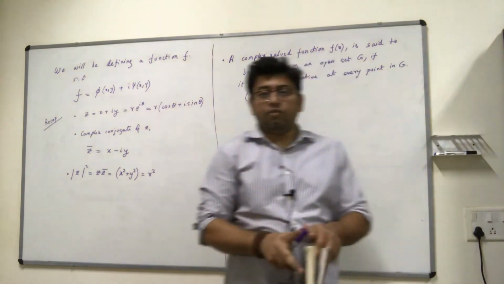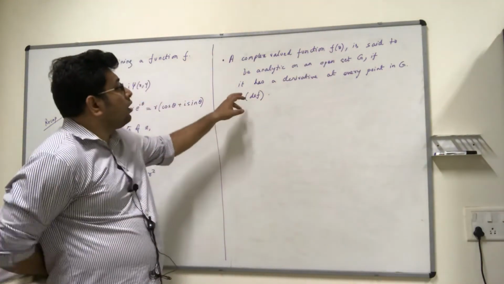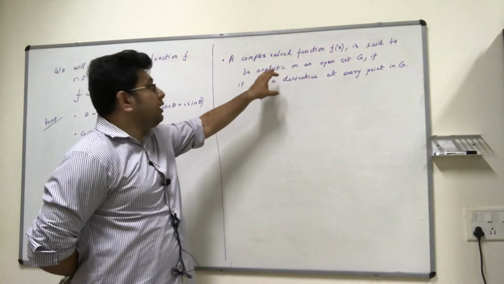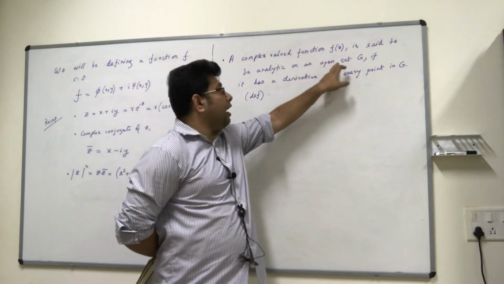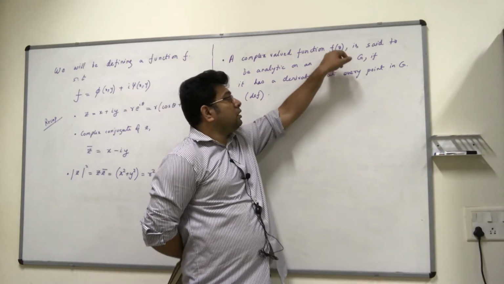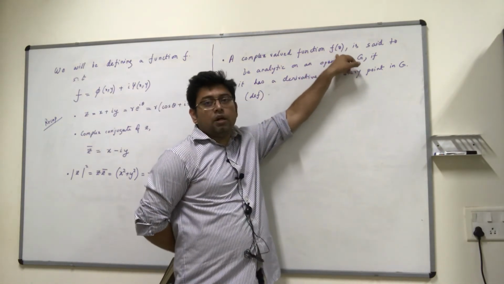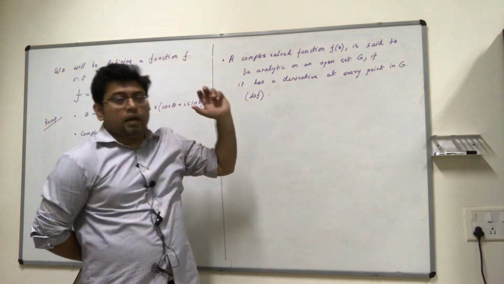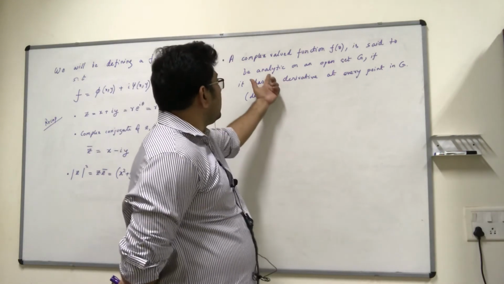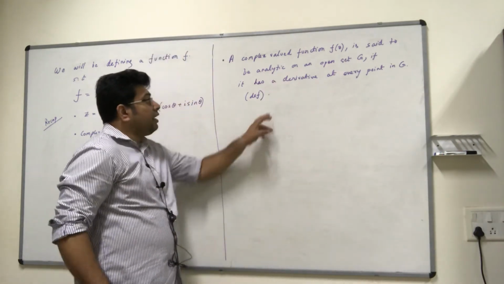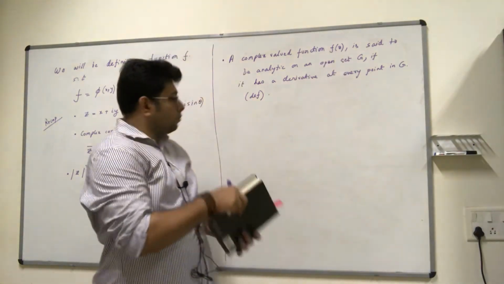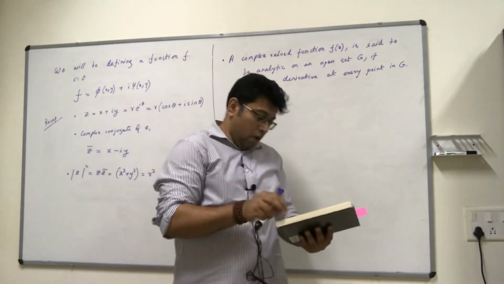So basically, an analytic function talks about an open set. Analytic function doesn't talk about analyticity just at a point, but rather analyticity in an open set. Sometimes they do use terms like f(z) is analytic at z0, which means that it is analytic in an open set around z0. So a complex function is called analytic if it has a derivative. Derivative means df/dz. Good.